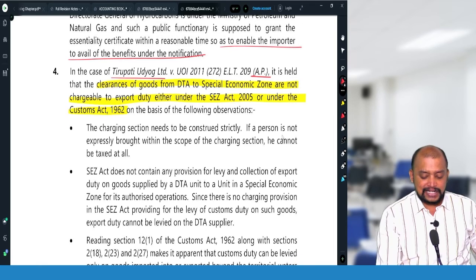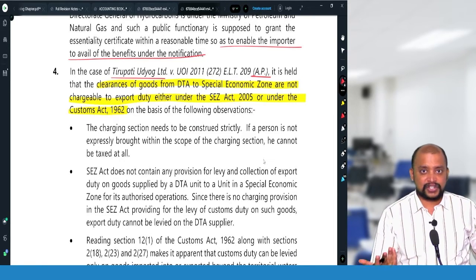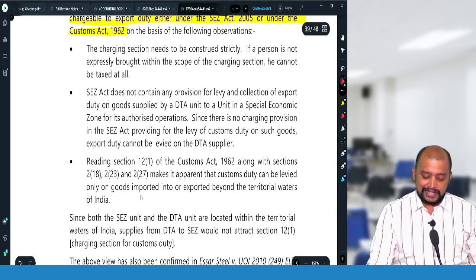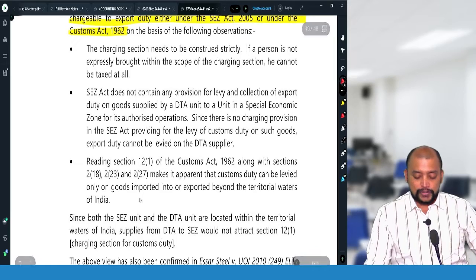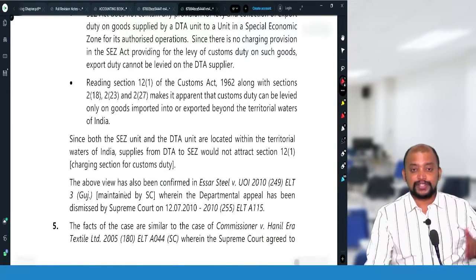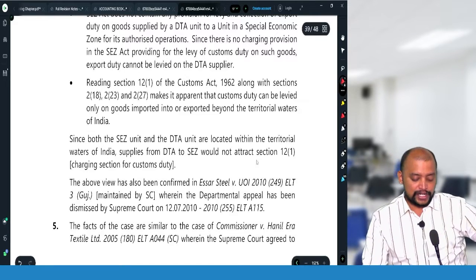The charging section nowhere says that it will be covered under section 12. SEZ Act does not contain any provision in this regard, and section 12 levy also makes it apparent that customs duty can be levied only when goods are imported into India or exported outside India, and India means territorial waters.